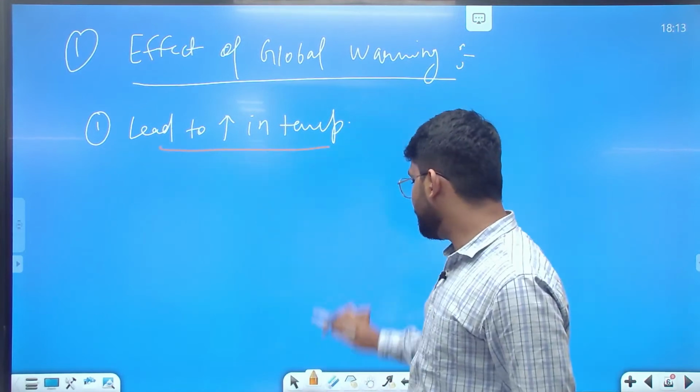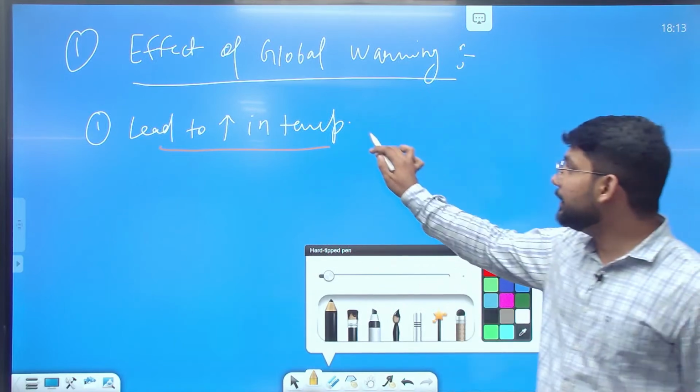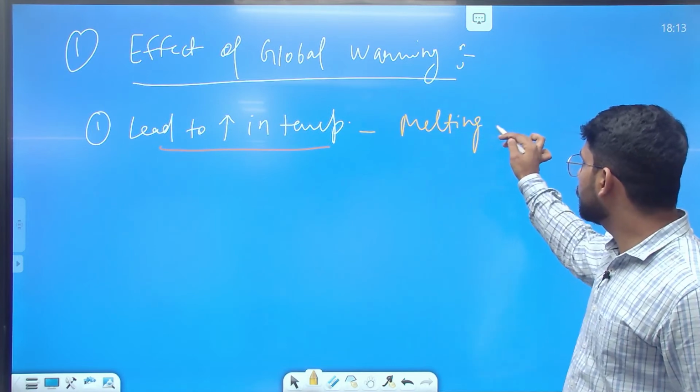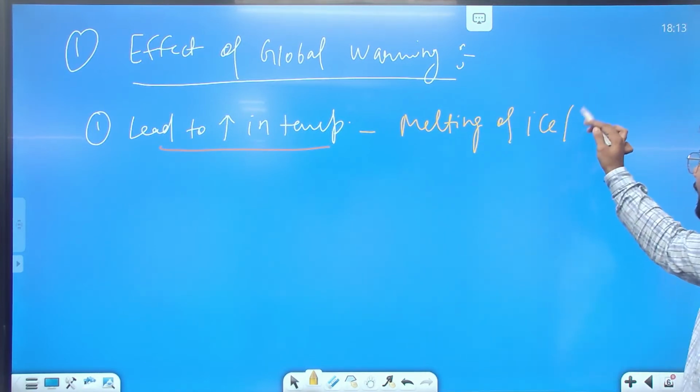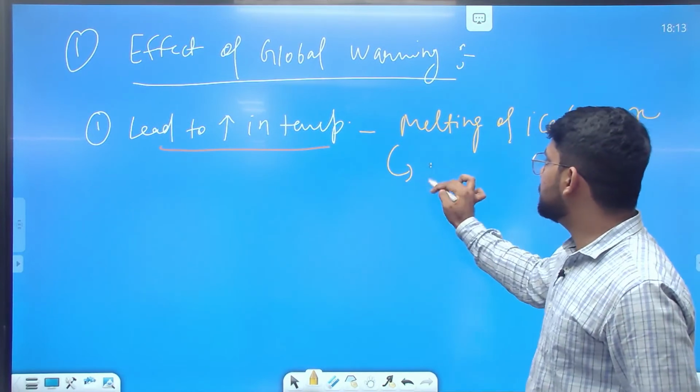With global warming, there is an increase in the temperature. That further leads to melting of ice, glaciers, increase in the sea level.